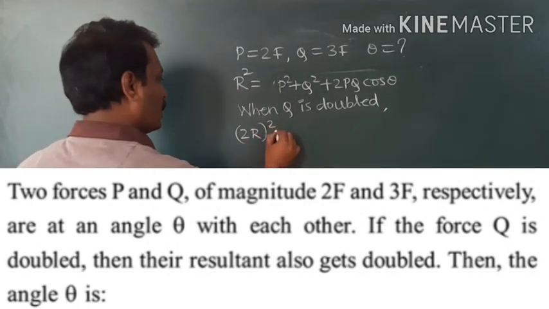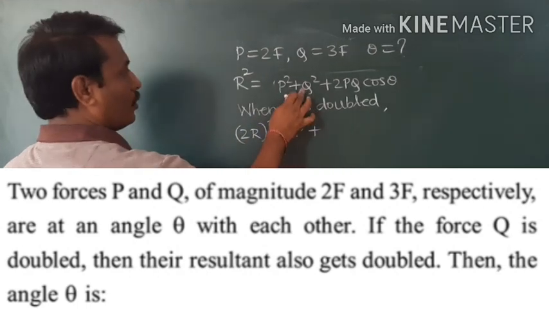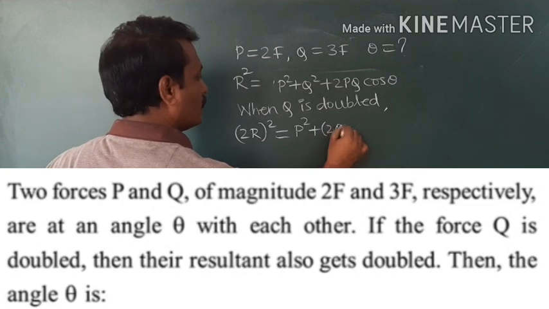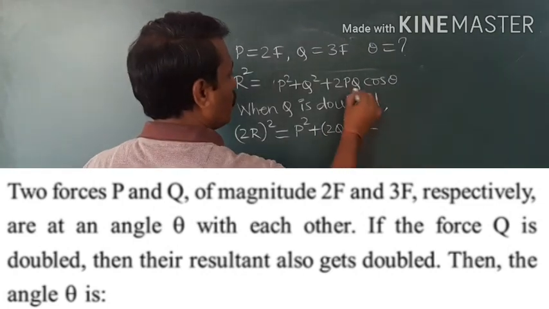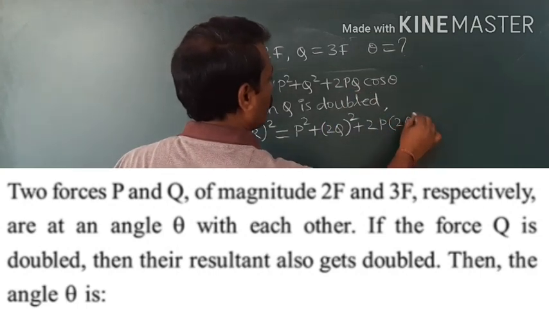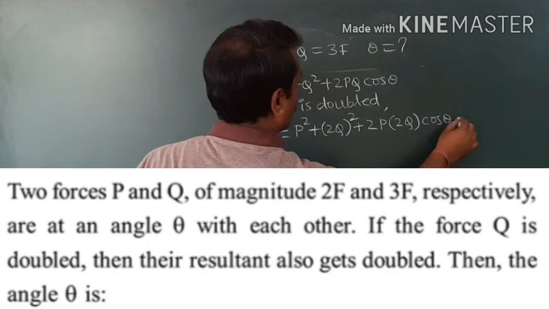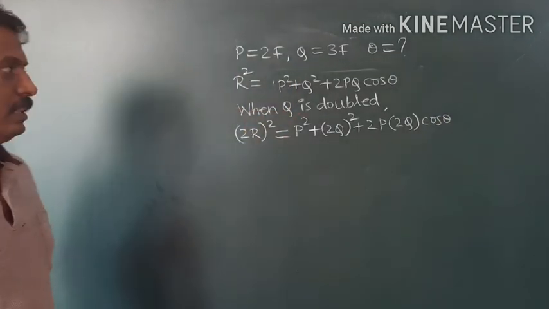So 2R square is equal to P square plus, Q is doubled here, therefore we write 2Q square, then plus 2P, and in place of Q I will write 2Q cos theta. Then the question is, what is the value of theta?